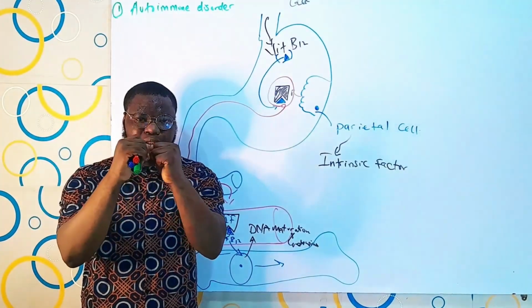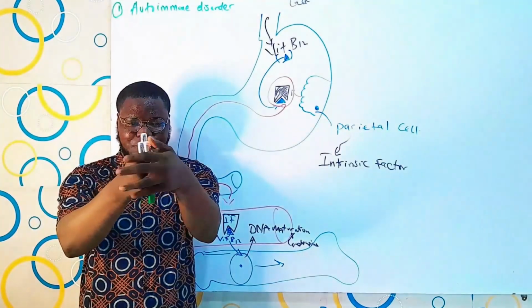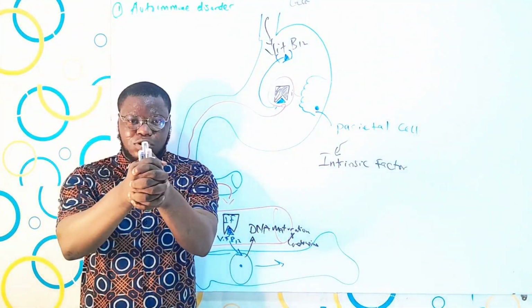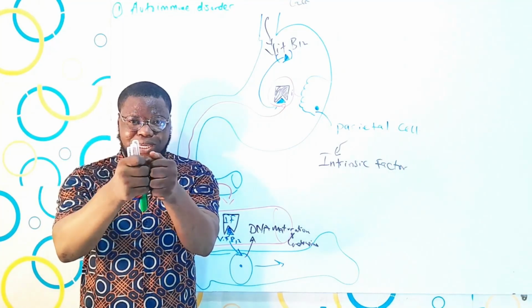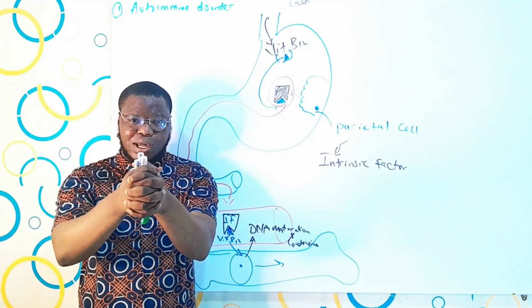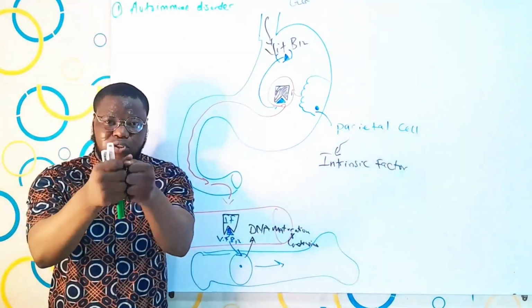Take a look at it. Be careful, guys. Look at how big this place is now, compared to this. Which one do you think is bigger? Which one is smaller? When they are separate, it is bigger. But when it happens like this, it gets smaller. Now the point is, this size is when the red blood cells are dividing.